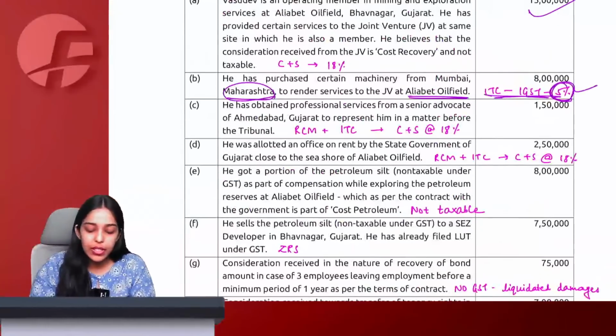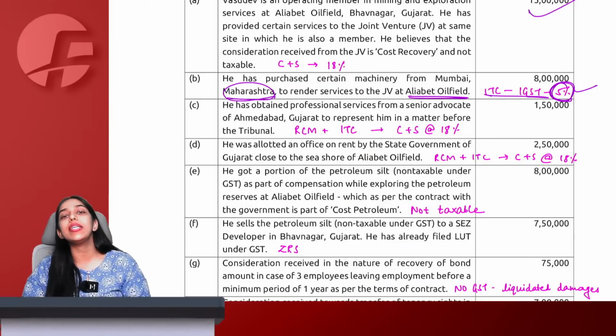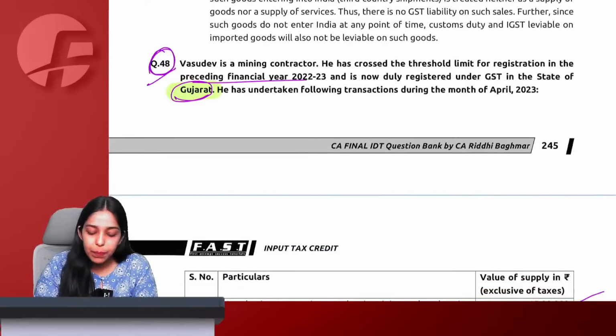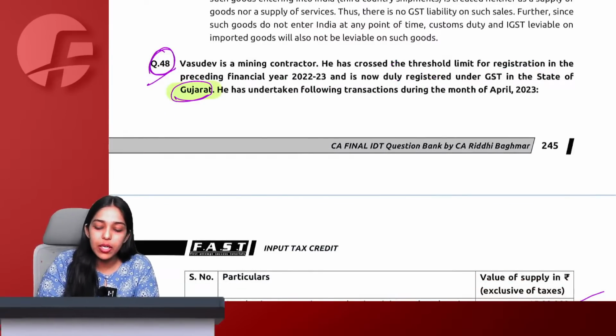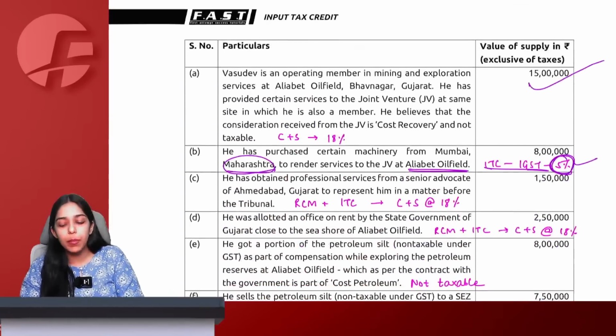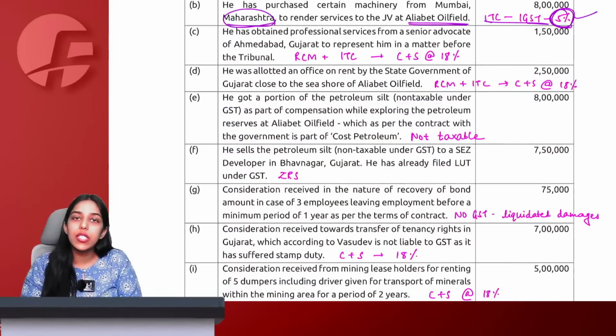Okay. After that, he has obtained professional services from a senior advocate of Gujarat to represent him in a matter before the tribunal. Now tell me, if you are taking services of an advocate and your preceding financial year turnover, they have already said we crossed the registration limit in the preceding year only, which means now RCM will be applicable on any advocate services that you are taking.